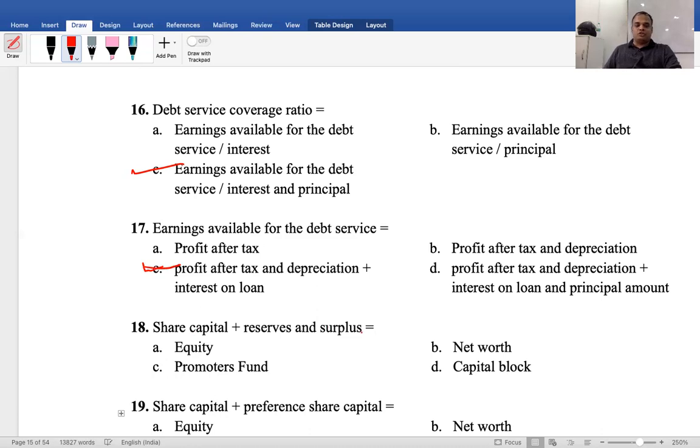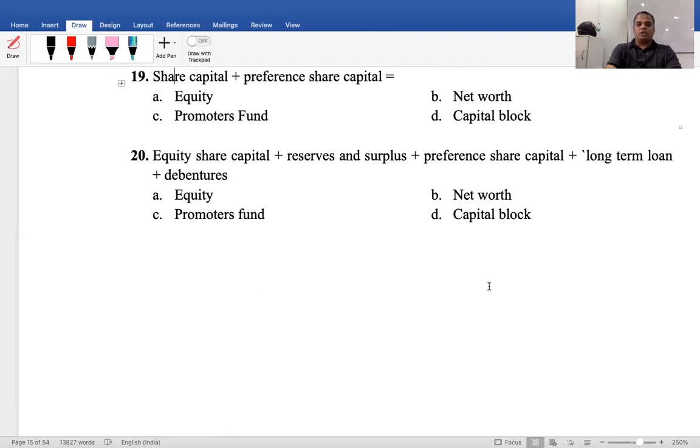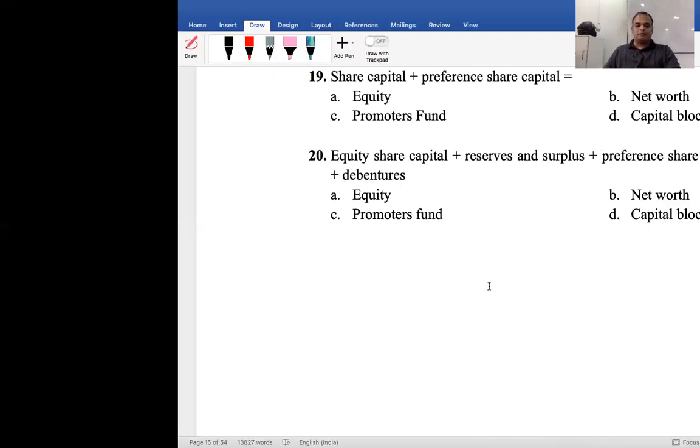Next. Share capital plus reserves and surplus is equal to equity, net worth, promoters fund, capital block. What is it called? Share capital plus preference share capital is equal to equity, net worth, promoters fund, or capital block. Equity share capital plus preference share capital is equal to equity, net worth, promoters fund, and capital block.